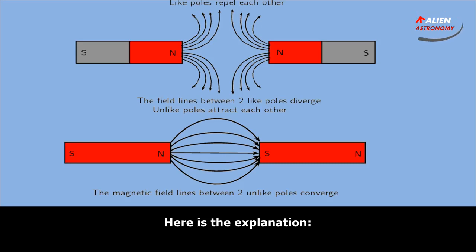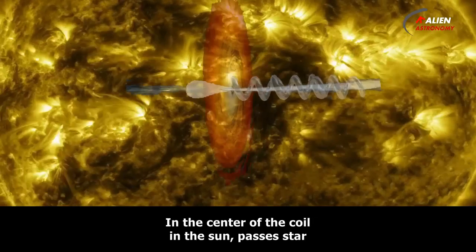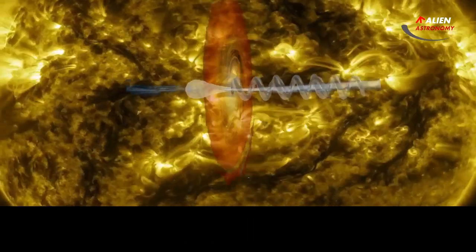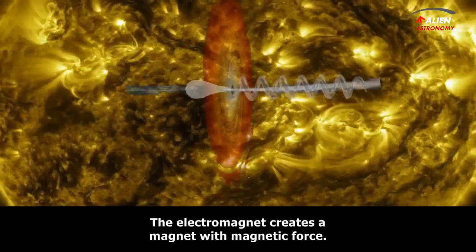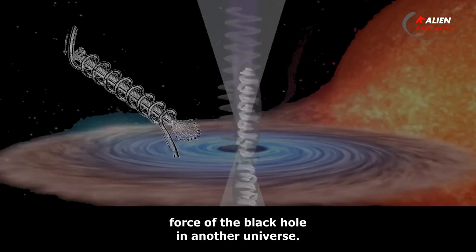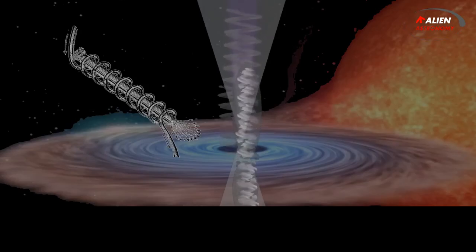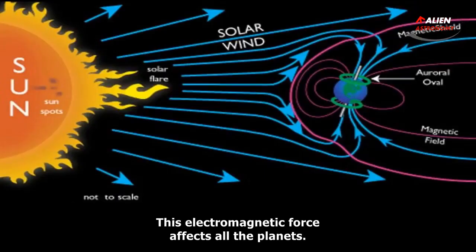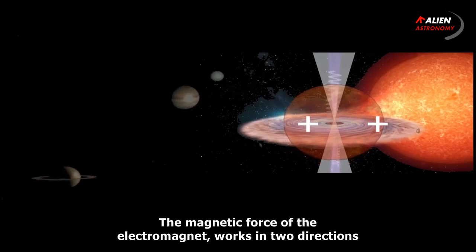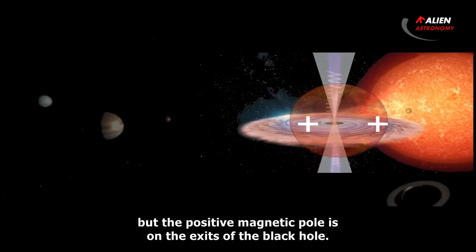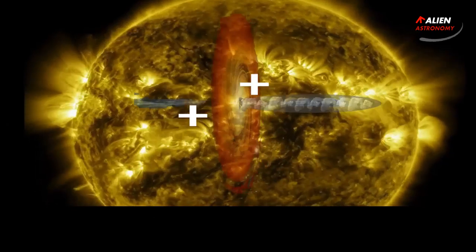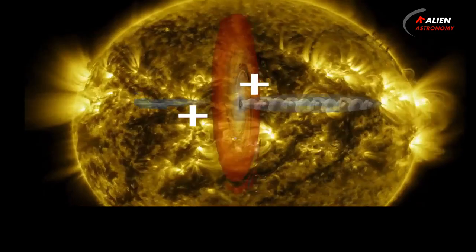Here is the explanation. In the center of the coil in the sun, passes a stardust metal core which becomes an electromagnet core. The electromagnet creates a magnet with magnetic force. This force creates the huge electromagnetic force of the black hole in another universe. This electromagnetic force affects all the planets. The magnetic force of the electromagnet works in two directions, but the positive magnetic pole is on the exits of the black hole. This means that the two sides of the black hole exits have a magnetic plus polarity.